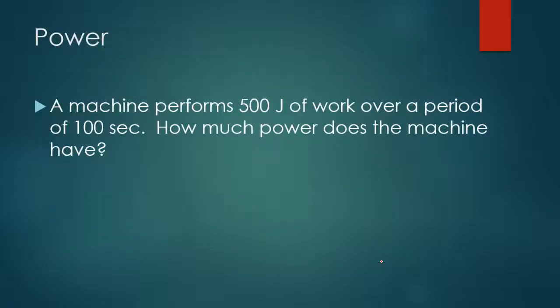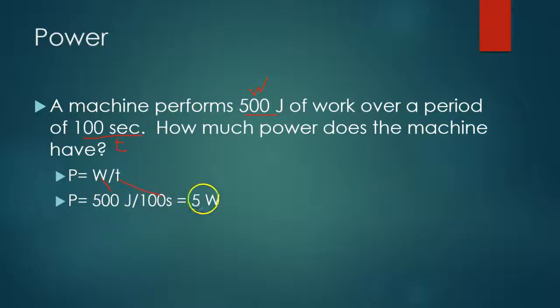So you might have a problem that looks something like this. Dirt simple. A machine performs 500 joules of work. That's your work. Over a period of 100 seconds. That's your time. How much power does the machine have? Power is work divided by time. Work is 500, time is 100, 500 divided by 100 is 5 watts. We get 5 watts of power out of this deal.